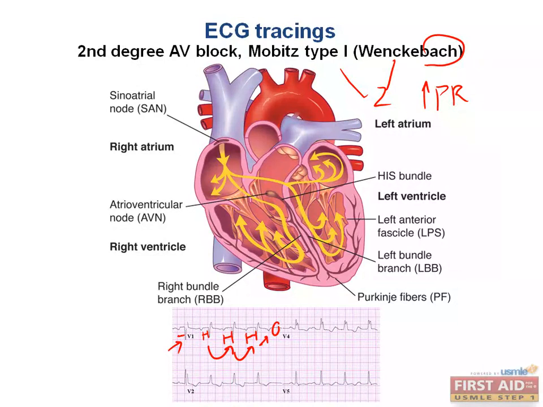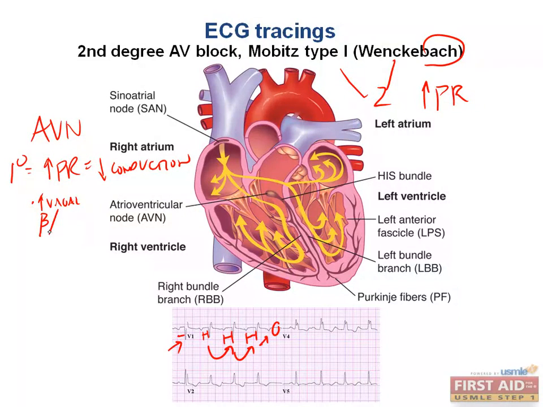Quick summary of what we have learned so far. All blocks are problems somewhere from the atria to the Purkinje system, but most of the time it's within the AV node. Hence the term first, second, and third degree AV node block. First degree block is an increased PR interval because something is delaying the conduction through the AV node. Most of the time this is due to increased vagal stimulation, or beta or calcium channel blockade. It can be due to amyloid or sarcoid.